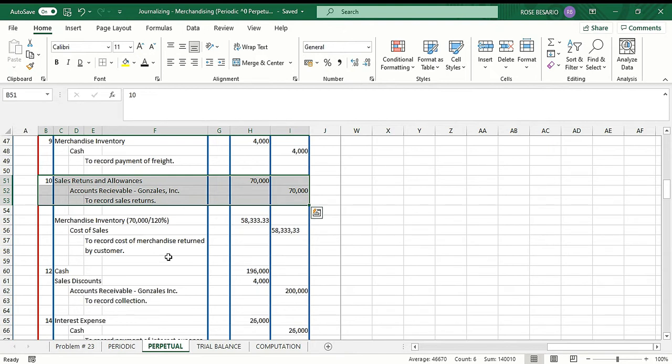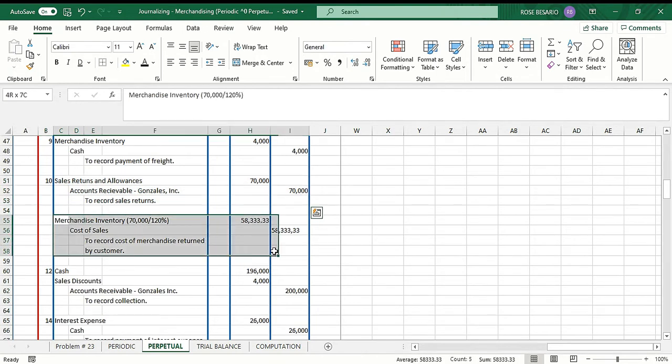Then we have another entry to recognize our inventory and a reduction in our cost of sales. So how do we compute this one? Again, all throughout, we assume 120% gross profit rate.